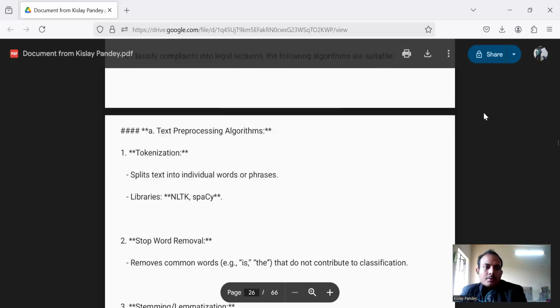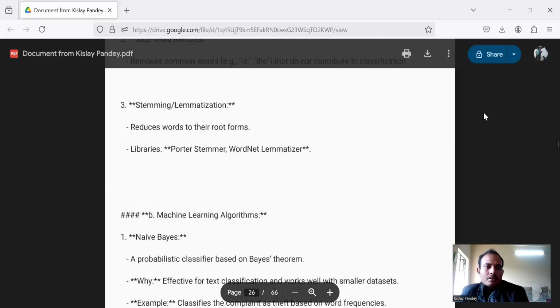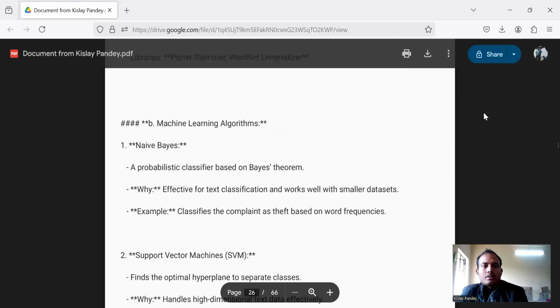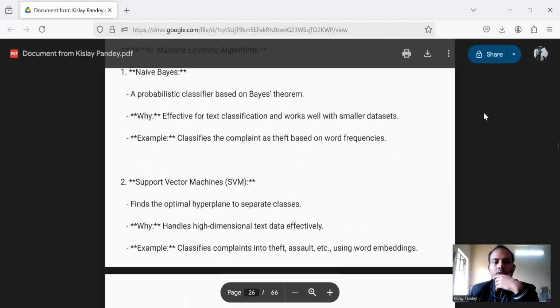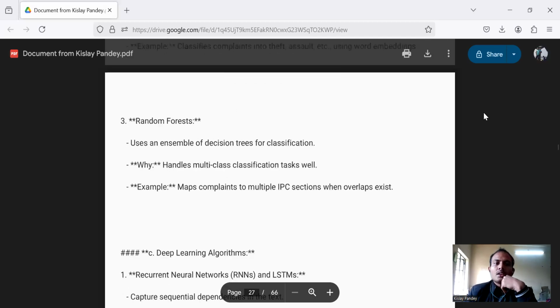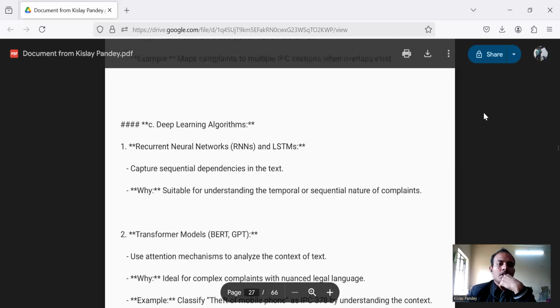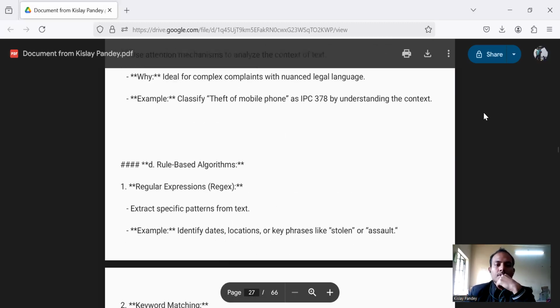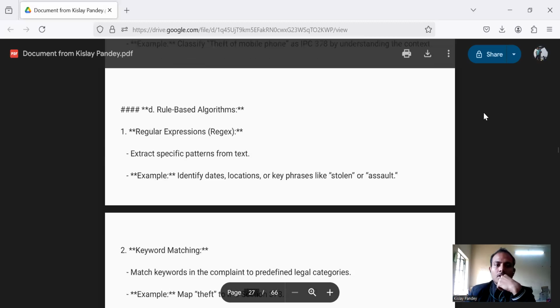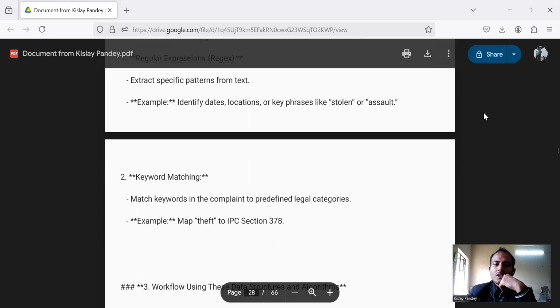Then we have algorithms, which we have already talked about: stemming and lemmatization. Then machine learning algorithms: Naive Bayes and support vector machines, random forests; deep learning algorithms like recurrent neural networks and transformer models; and rule-based algorithms, which include regular expressions and keyword matching.